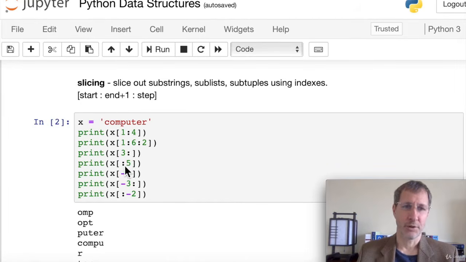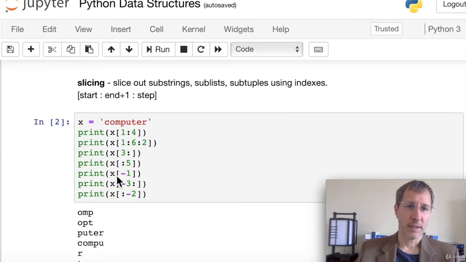Next, we're not going to declare a start, so we can skip the start by just putting :5. In other words, our default is that we start from the beginning of the string. We get up to the sixth item because the 5 is non-inclusive. So COMPU, and you can see our result here is COMPU. If you don't declare a start, the start defaults to the beginning. If you don't declare an end, the end defaults to the end. And if you don't declare a step, the step defaults to 1. So that's basically what's happening here.